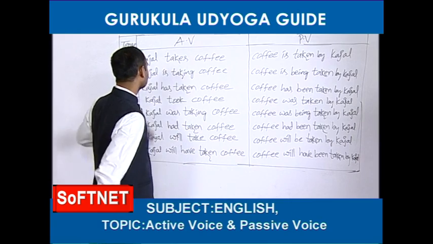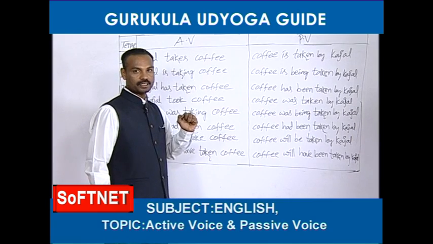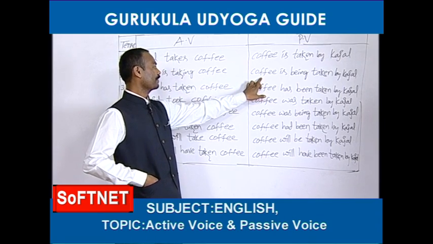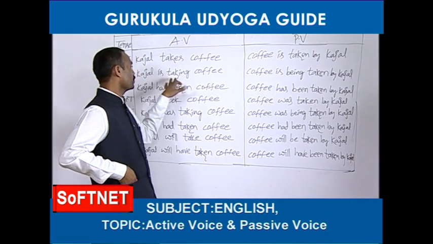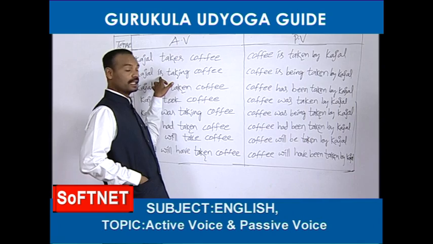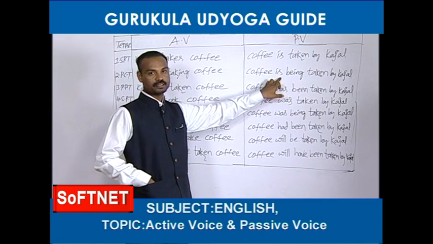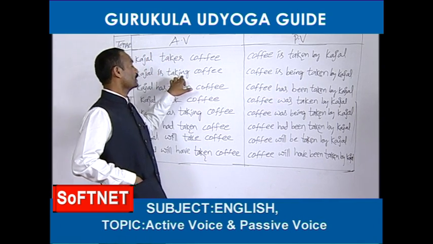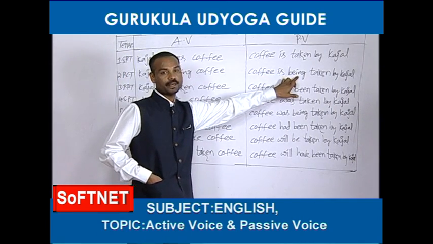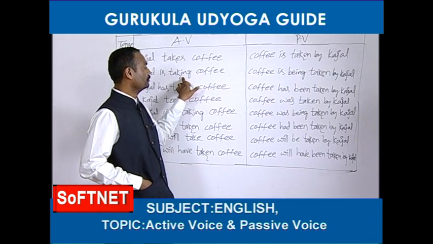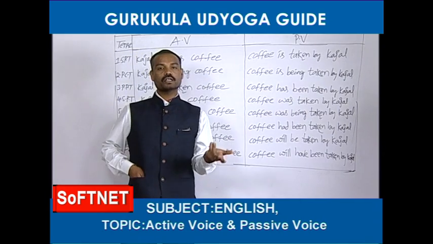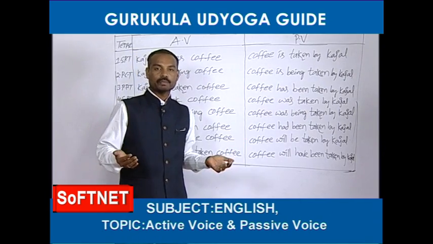Come on. Kajal is taking coffee, it's present continuous tense. So object, coffee. Next, coffee is singular. So I have told you sometimes helping verbs are given in the active voice only. See, helping verb is there. You can take coffee is. Okay. Next, ing form is there in the active voice. Whenever you find out ing form in the active voice, you should write being in the passive voice. Next, verb should be changed into the third form, taken. Next, preposition by. Next, subject Kajal. Coffee is being taken by Kajal.